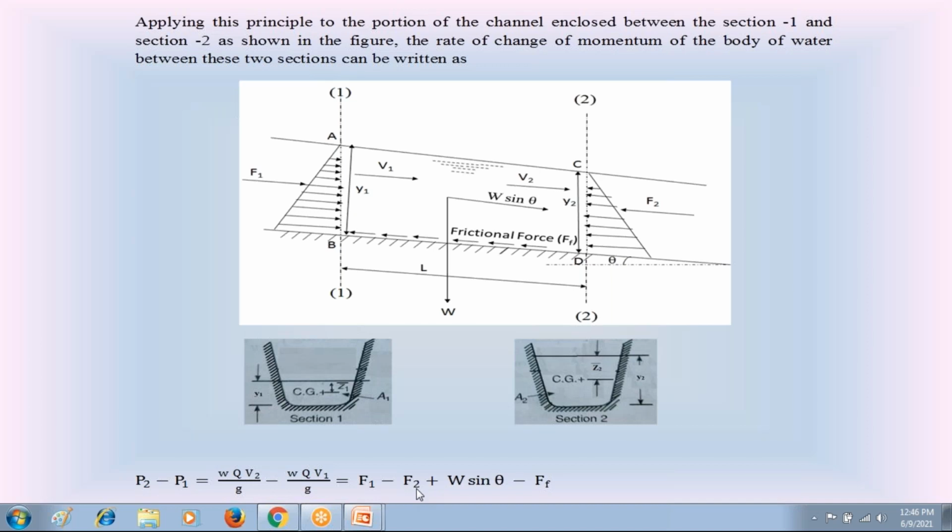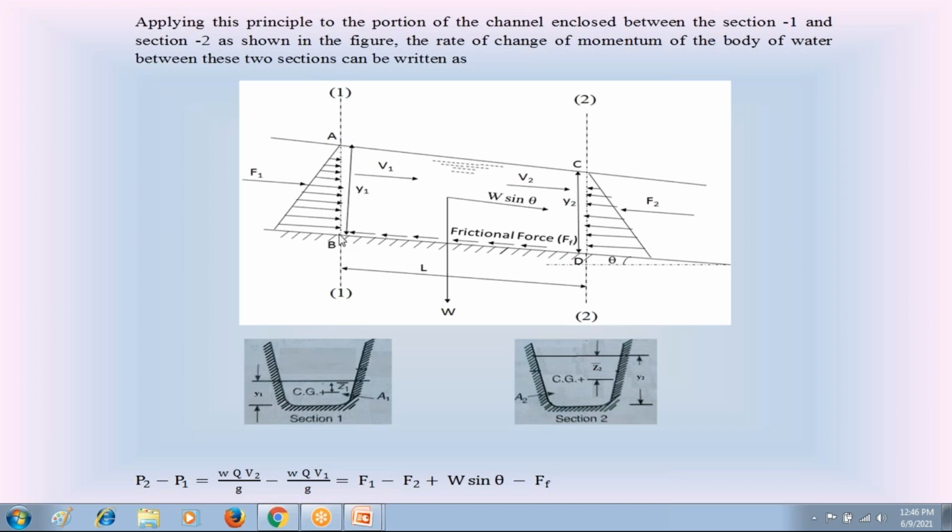Dear students, everyone, please focus on that force F1. F1 is the hydrostatic force at section 1. Check this diagram, please. So F1 is the hydrostatic force on section 1, in the vertical plane. Section 1 is a vertical plane.